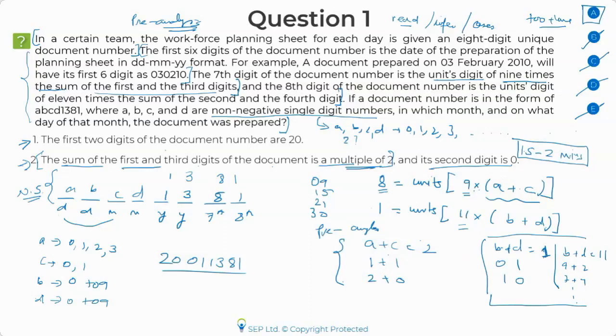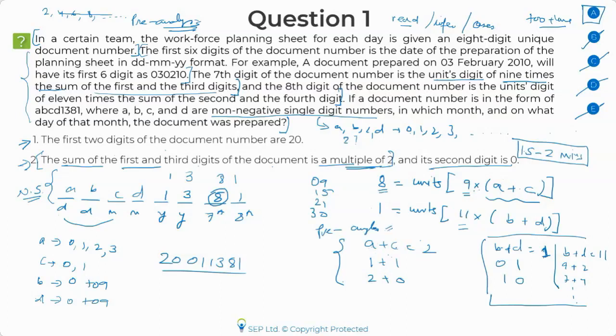So if I'm told that the sum of the first and the third digit of the document is a multiple of 2, that means A plus C is 2. Multiple of 2 could be anything. It could be 2, 4, 6, 8, and so on. But obviously 4, 6, 8 is not possible because we need the unit digit as 8. So A plus C has to be 2. That is what we had already inferred in statement 1.